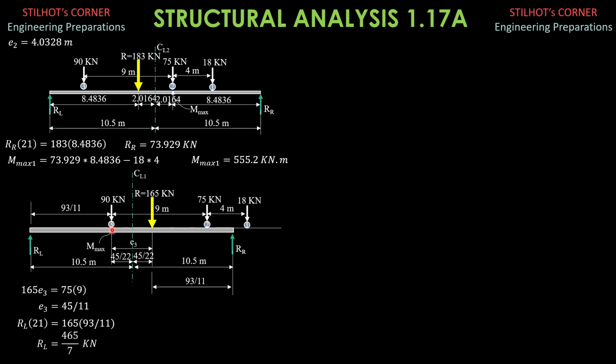So maximum moment under load 3, second possibility, is R sub L times 93 over 11: 465 over 7 times 93 over 11. And that is equal to 561.6 kilonewton meter. Since this is greater in magnitude than M max 1, therefore the absolute maximum moment is 561.6 kilonewton meter, and that occurs under load 3, and load 1 will be off span for that case. So the answer is 561.6 kilonewton meter.